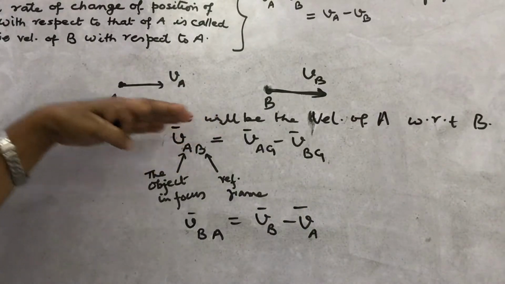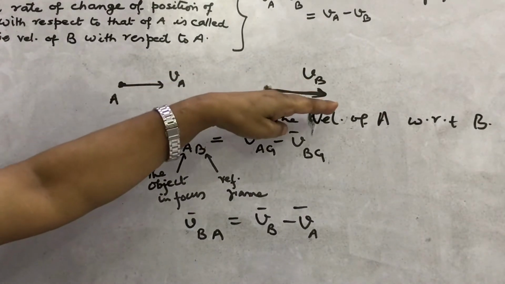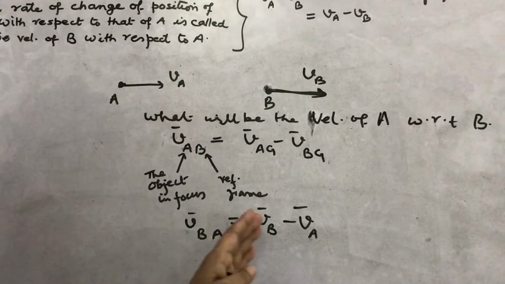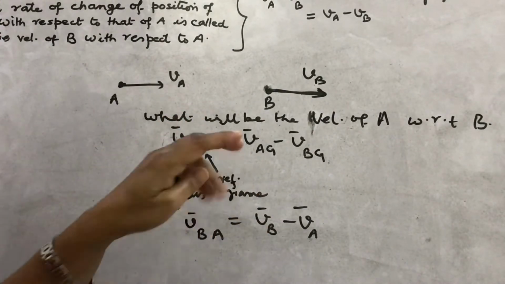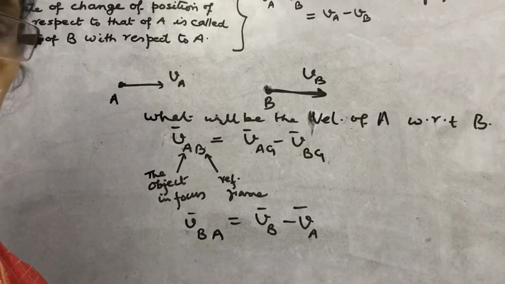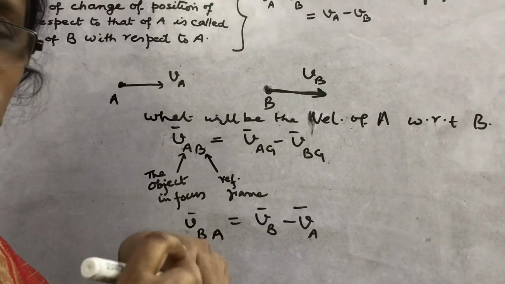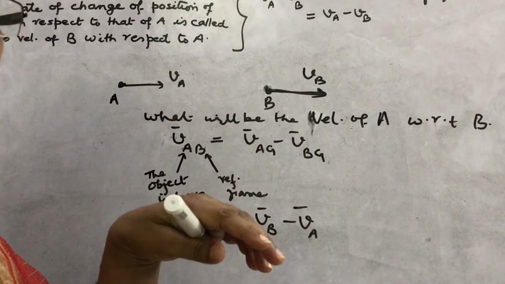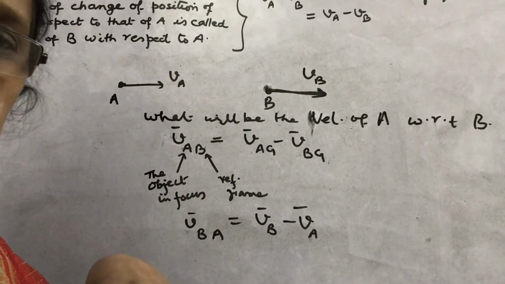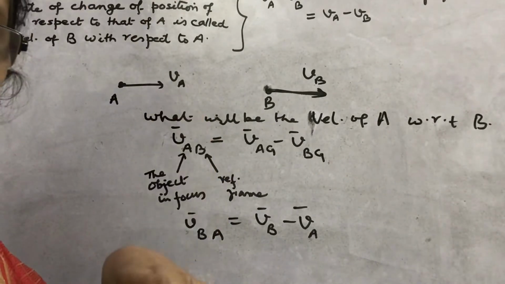In one dimensional motion, suppose this is the positive x axis, so these velocities are in the positive direction. Now what is the importance of frame of reference? You know, motion and rest are relative terms. When two persons are moving in a car and throw a ball vertically upward and catch it, they find that the ball is moving along a straight line.